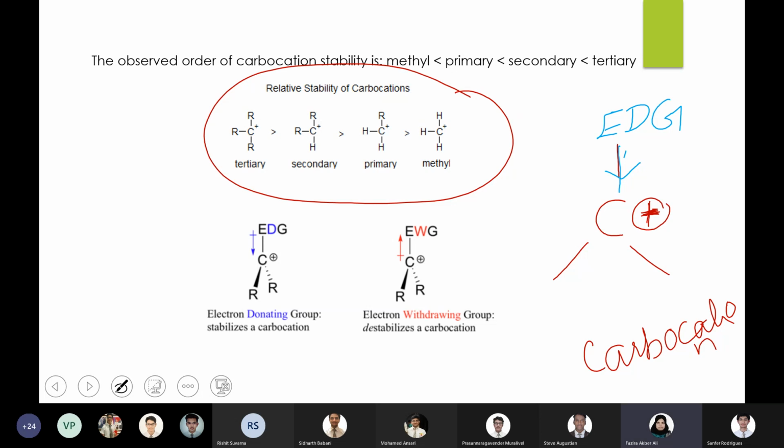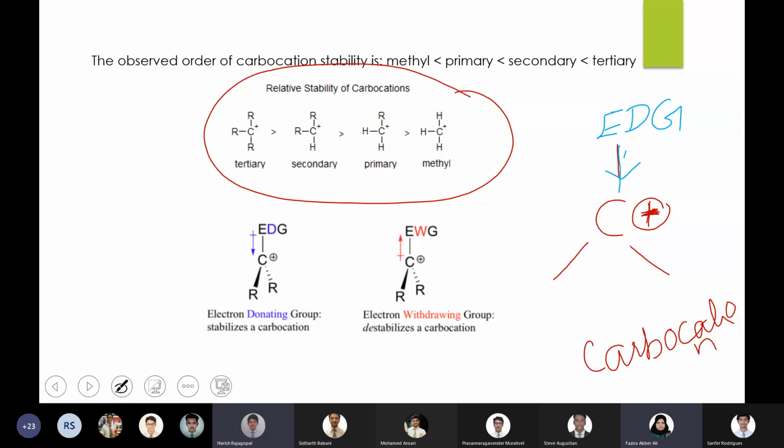So what will happen to the carbocation? If electrons are coming closer or are pushed towards it, what will happen to the carbocation? It will absorb them.